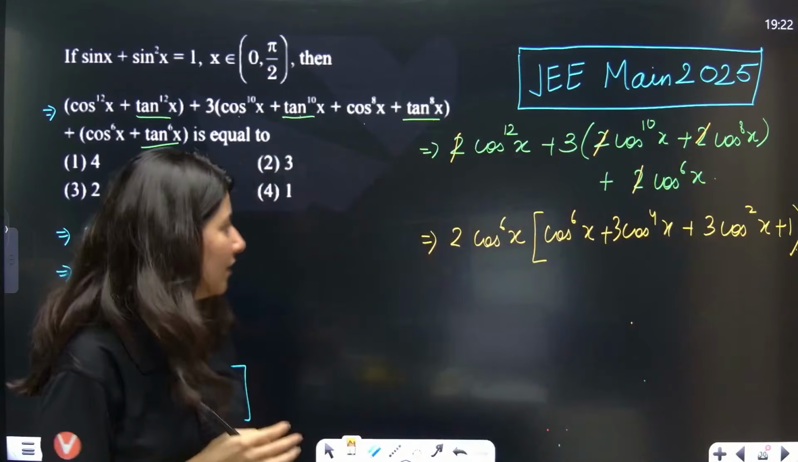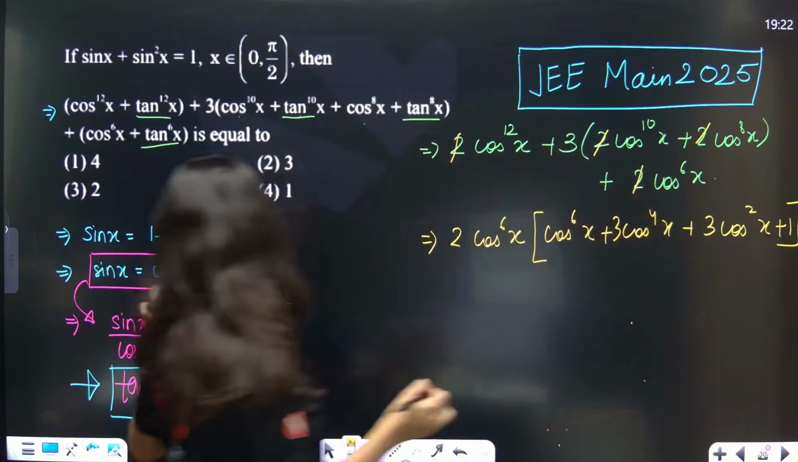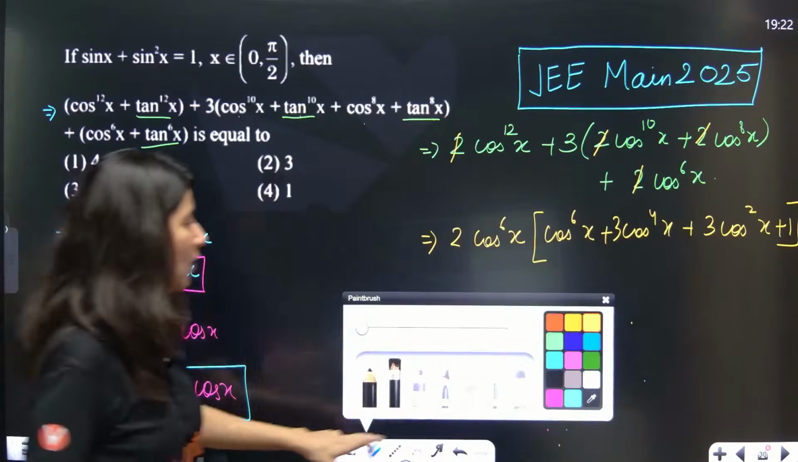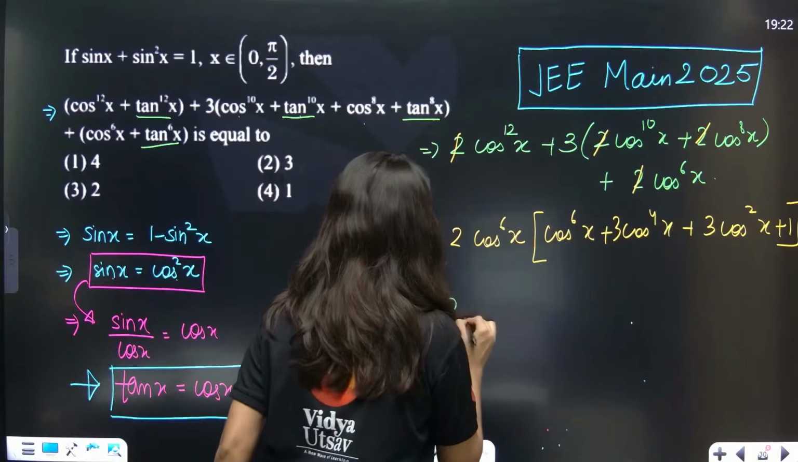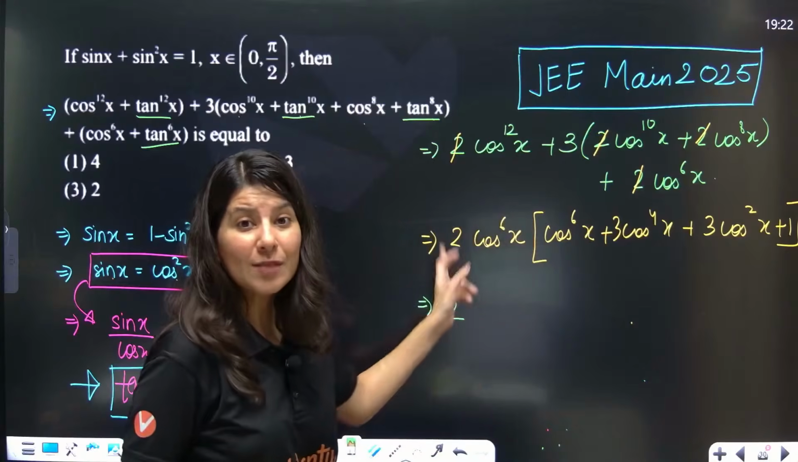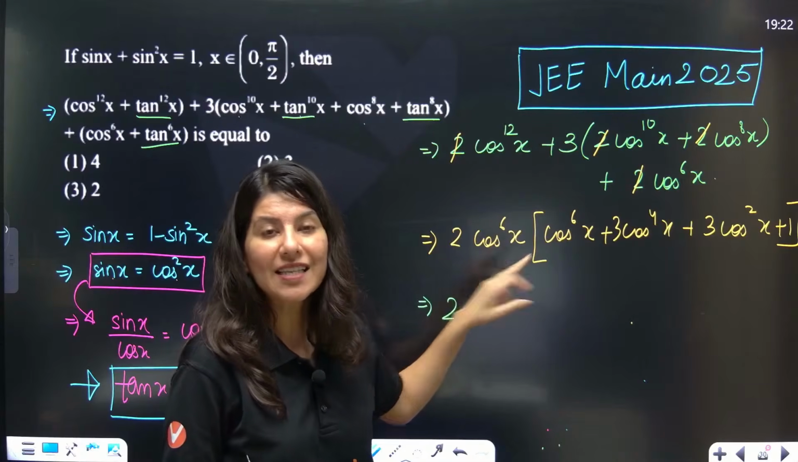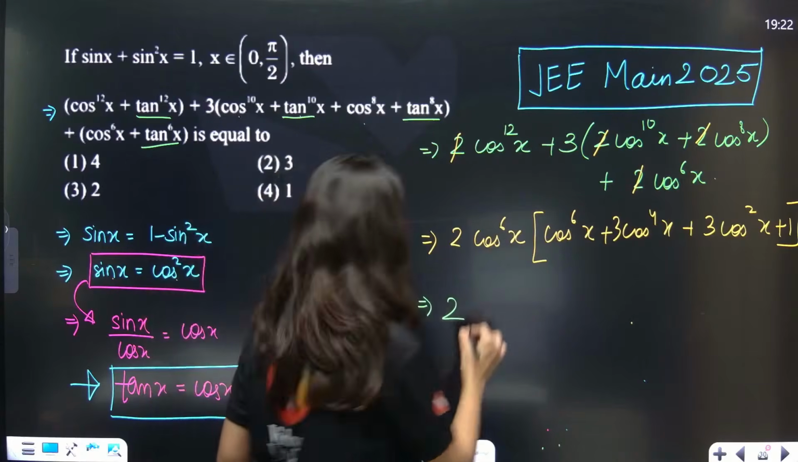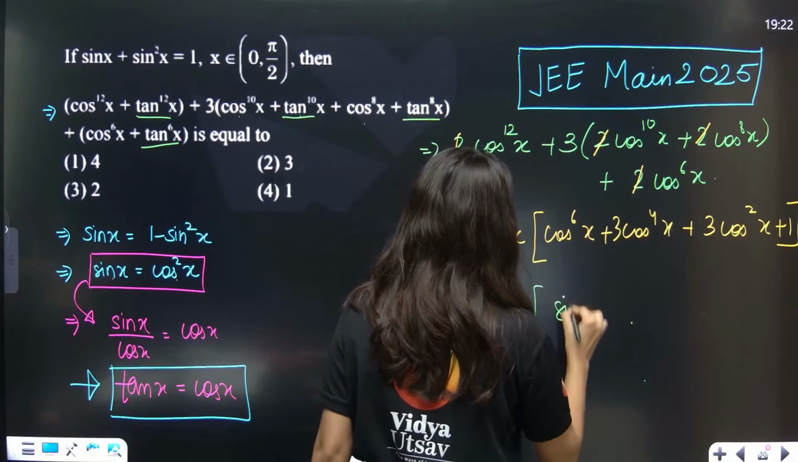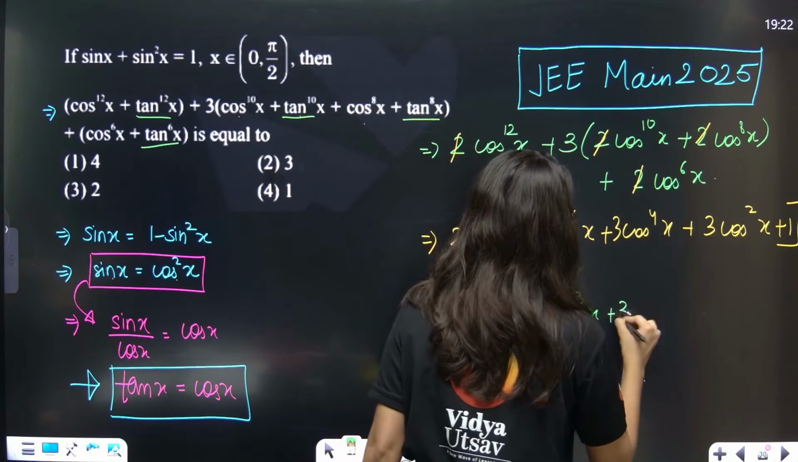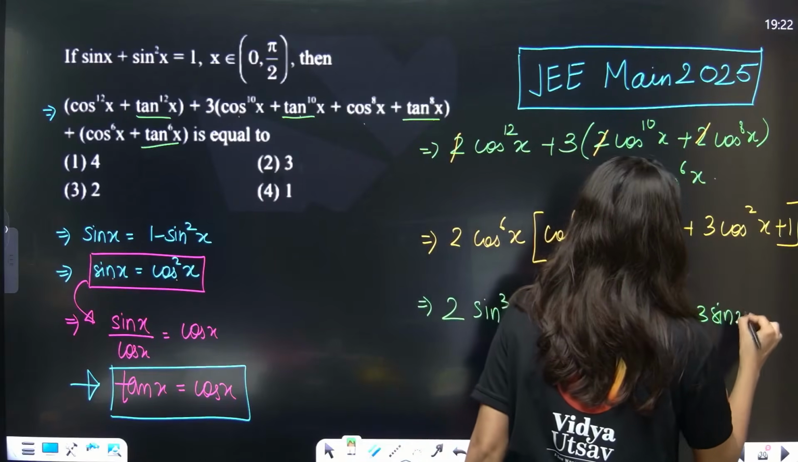Okay, everybody? Yes. Now, do you see? Cos square x can be further written down as sin x. So this is nothing but 2 cos power 6x will become what? Cos power 6x will become what? Ma'am, sin cube x. This is again sin cube x plus 3 sin square x plus 3 sin x plus 1.